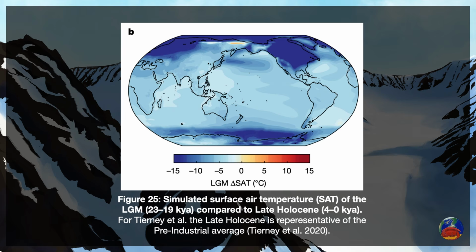We can see a minor difference in the tropics, between 1 and 5 degrees Celsius cooler, but in the northern polar circle and over glaciers, temperatures were over 14 degrees cooler. Land influenced by cold currents tends to cool more than those impacted by warm currents. And areas further in the interior and near glaciers are also relatively cooler than the pre-industrial average.